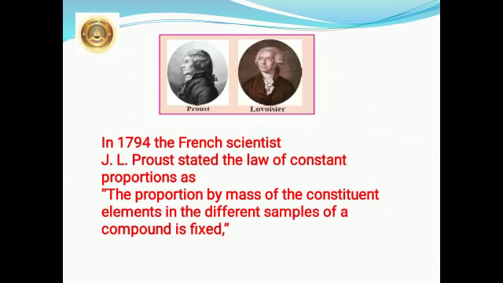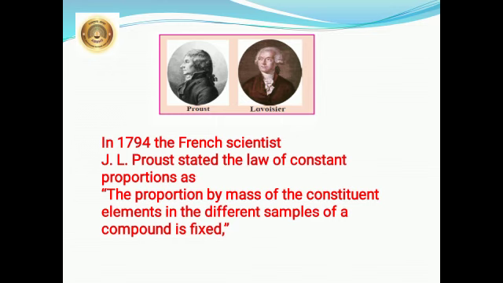In 1794, the French scientist J.L. Proust stated the law of constant proportion: the proportion by mass of the constituent elements in different samples of a compound is fixed. Suppose I have given you the example of tea. When we took the lecture, I had given you the example of tea.